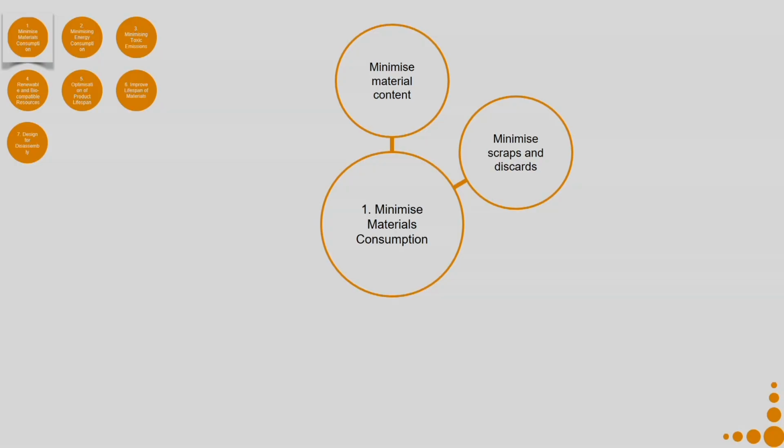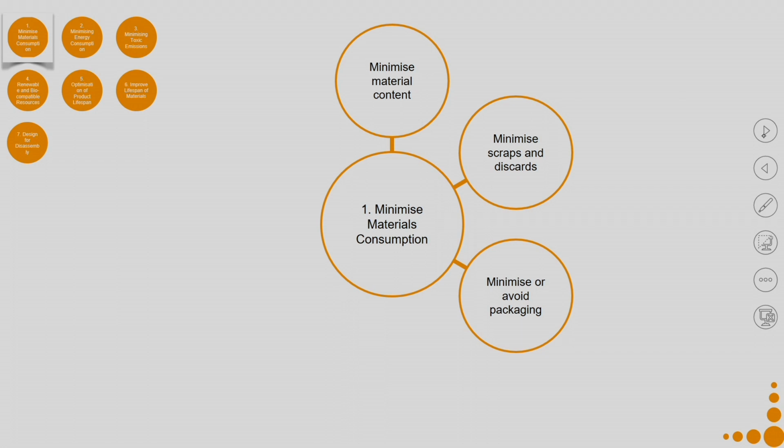Say for example, if it is a composite, that is made up of a couple of layers of different materials, most likely it has to go for discarding. Or otherwise, if it is a plastic product and it is one homogeneous plastic, it can go as scrap, it can be recycled and it can be used again. So, in any case, I should try to minimize scraps and discards which happen during the manufacturing process.